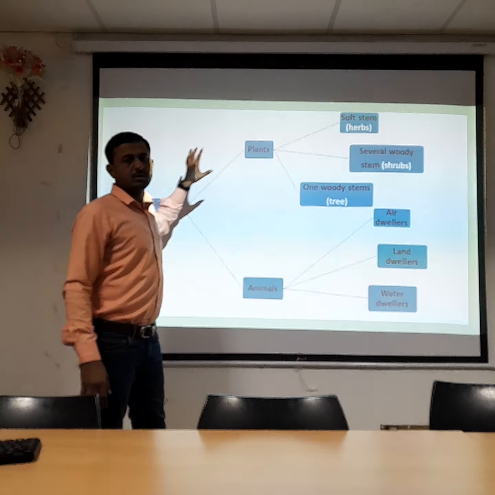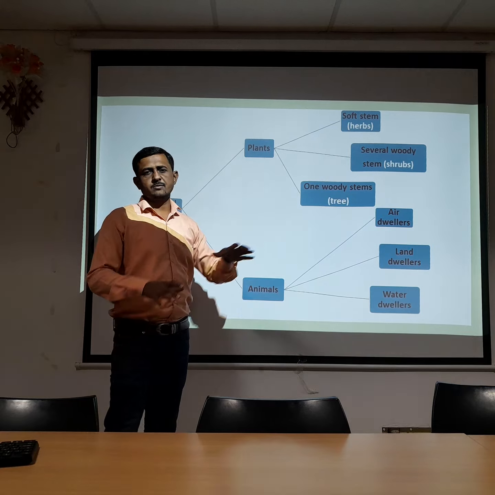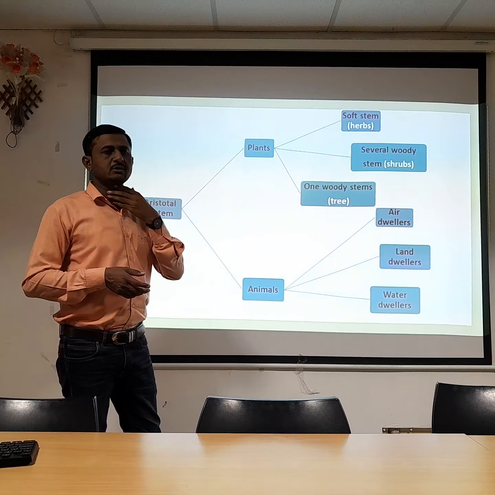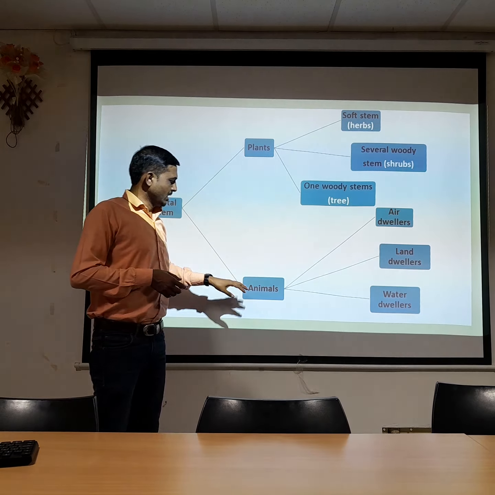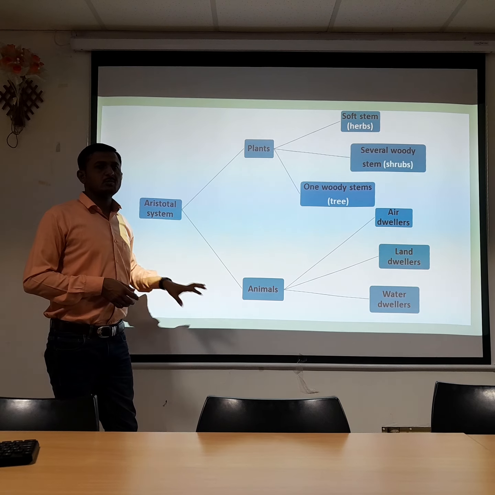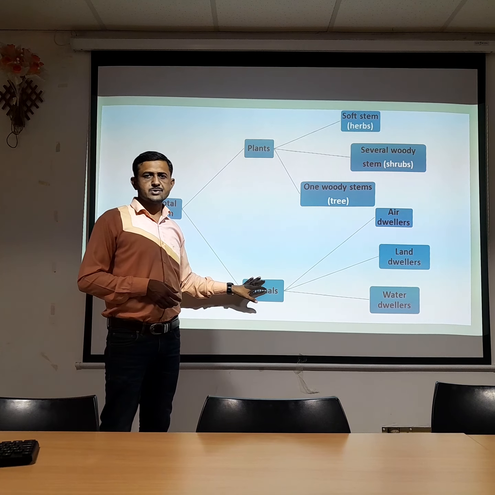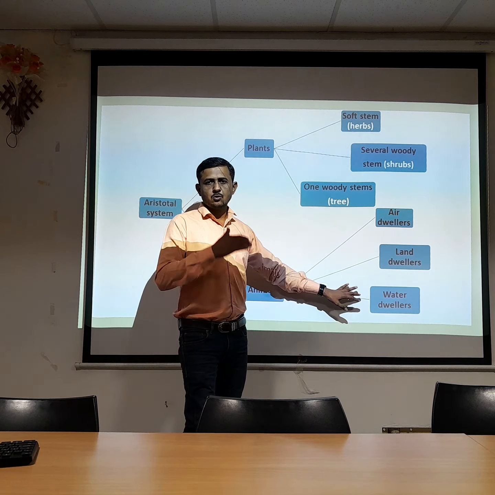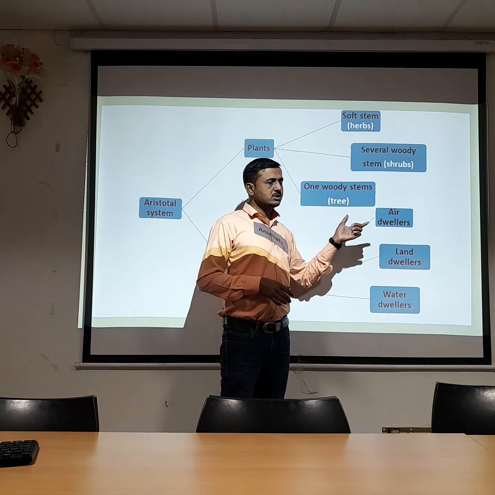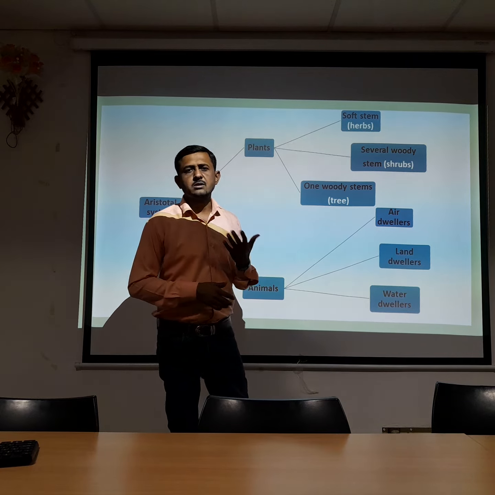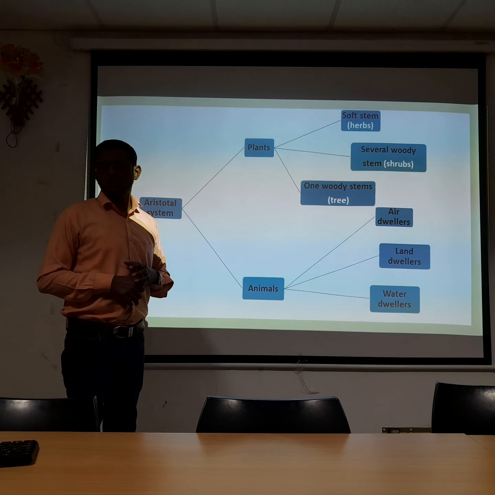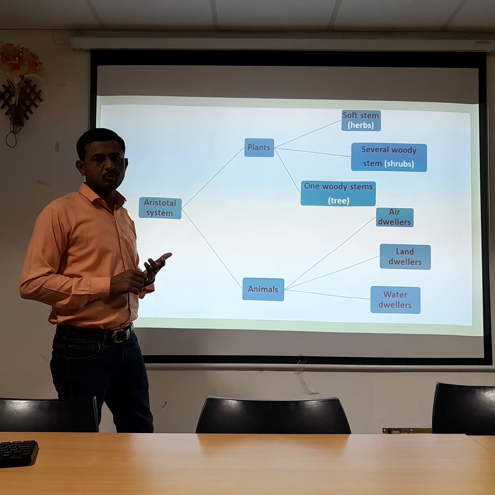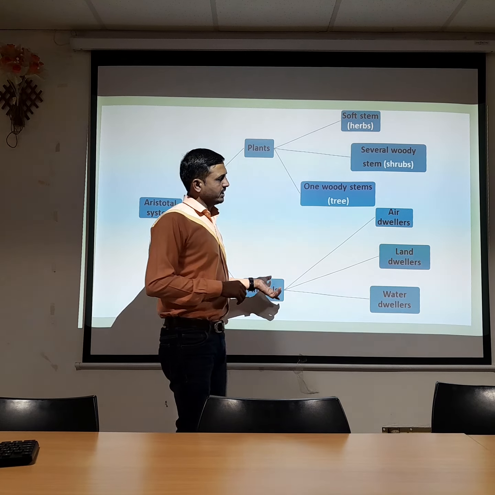So the kingdom Plantae is again categorized on the basis of observation into three different groups. Animals are a common group or higher level of classification, and are again classified into three lower level groups. Animals have the ability of active movement and do not carry out photosynthesis.